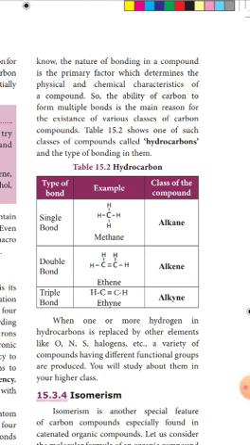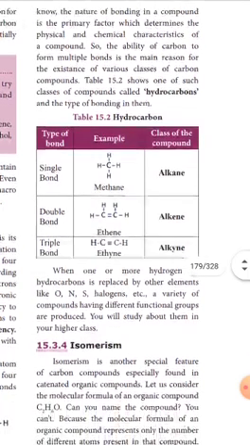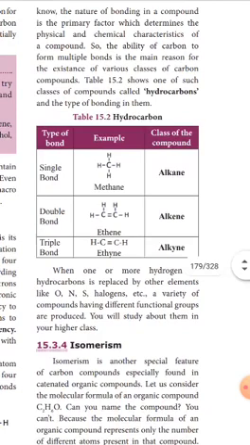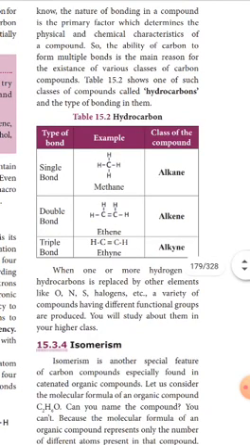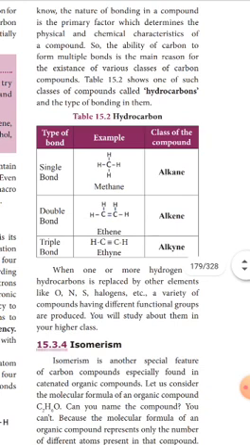One of the common classifications of carbon compounds is hydrocarbons. Here carbon combined with hydrogen forms hydrocarbons. According to the bonding nature, hydrocarbons are also divided into 3 types. They are alkanes, alkenes and alkynes. In alkanes, carbon and hydrogen are combined through single bond.